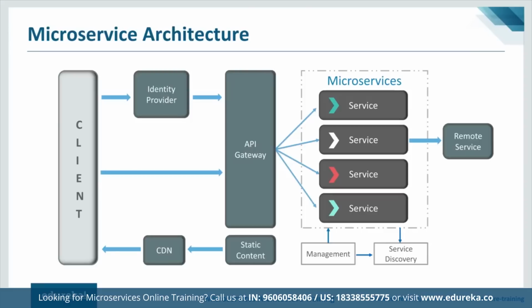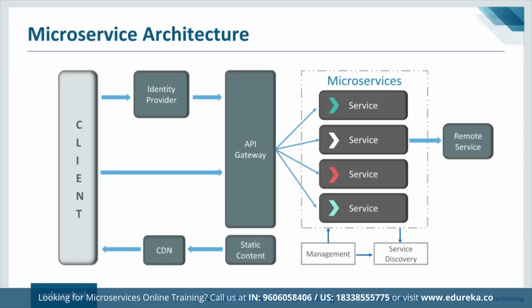Let's talk about the API gateway now, right? The API gateway is basically the entry point for clients. The client won't call all these services directly. It will first go to the API gateway, which will forward the call to the appropriate services on the backend, right? If I'm a client and I request this particular service, I have to call the API gateway, which will in turn call the service on the backend. The API gateway might aggregate the responses from several services and return the aggregated response. It might be possible that a client requests data from multiple services. At that time, it will aggregate the results from various services and return the aggregated response, right?